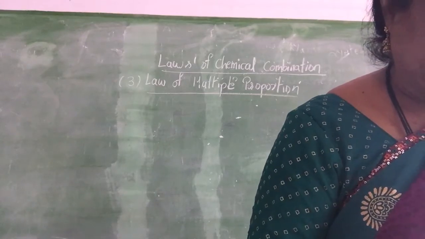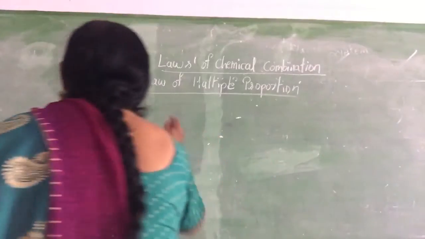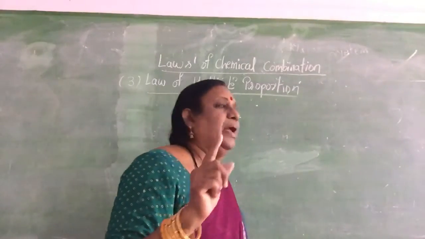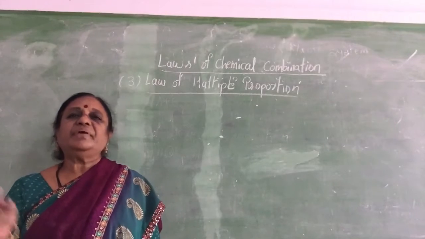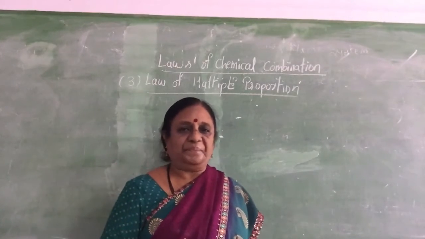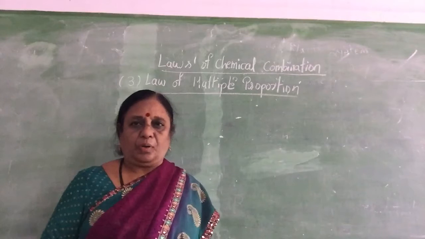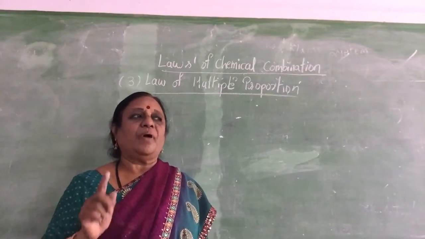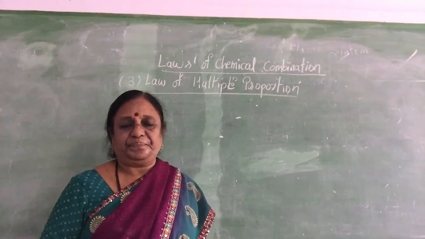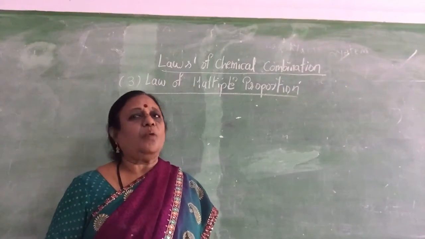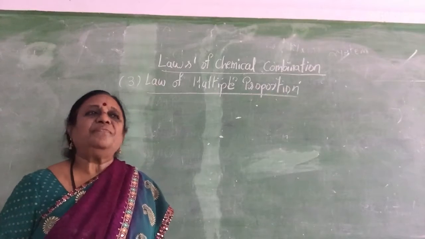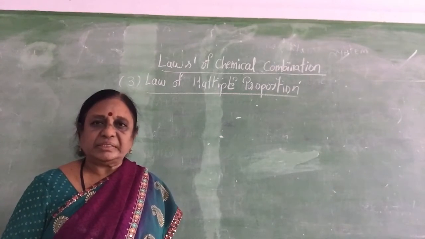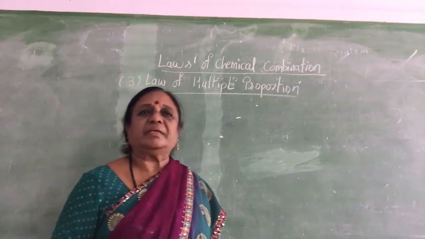Now take for example, whenever 2 elements combine together to form 2 or more compounds, then the fixed weight of one of the elements, which combines with the other, is always in a fixed ratio.